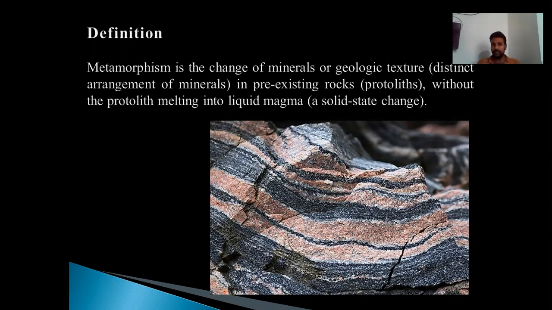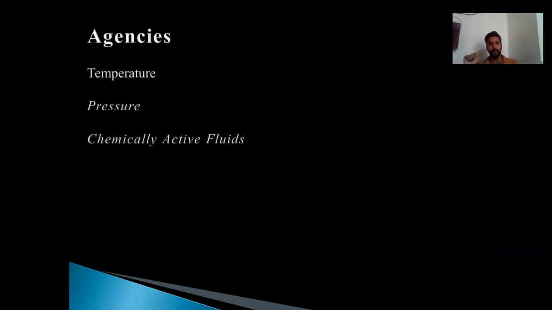The word metamorphism itself explains the alterations in the form. When the pre-existing rock undergoes changes in its mineralogy and geological texture, ultimately it attains a different form. And hence, due to these multiple morphs, they are called metamorphic rocks, and the process is called metamorphism. The pre-existing rock is called protolith. Protolith is the parent rock through which the metamorphic rock has been generated.